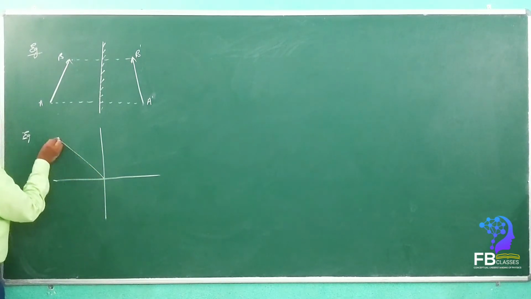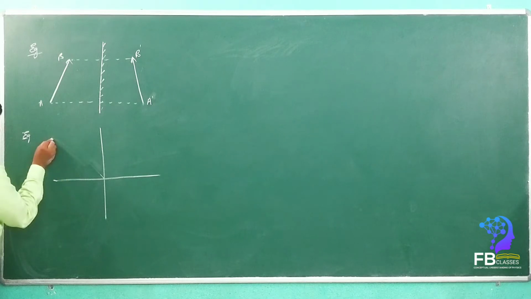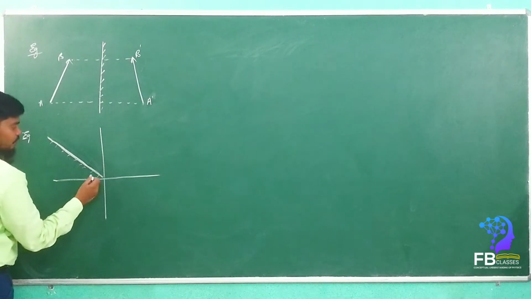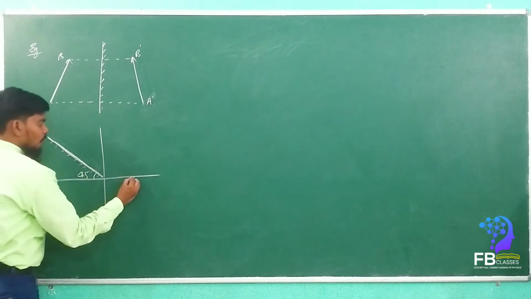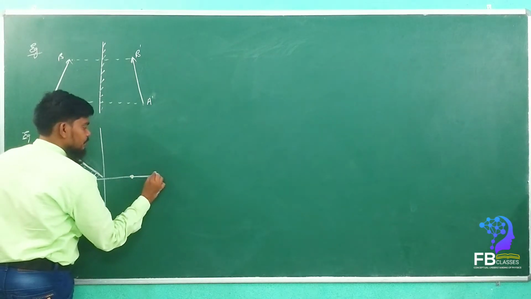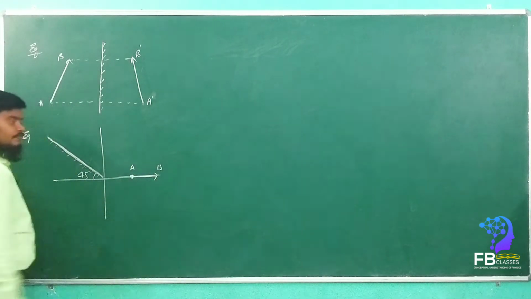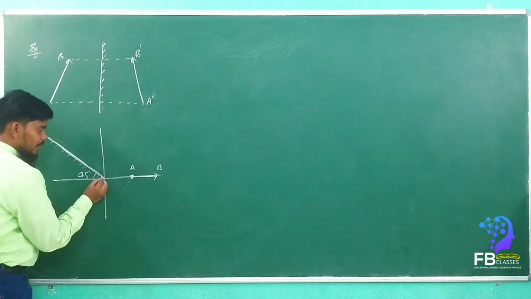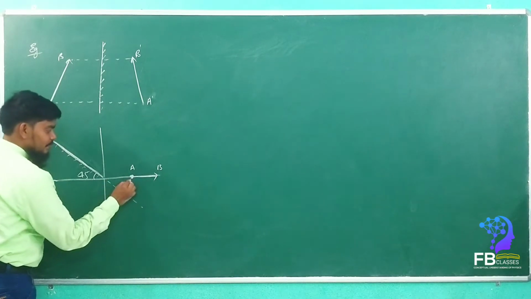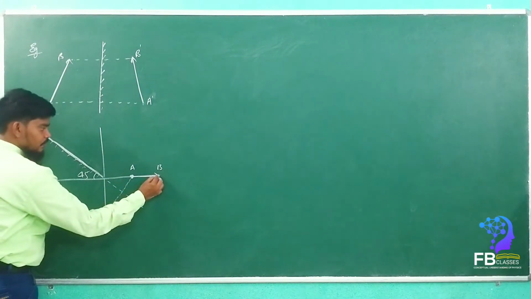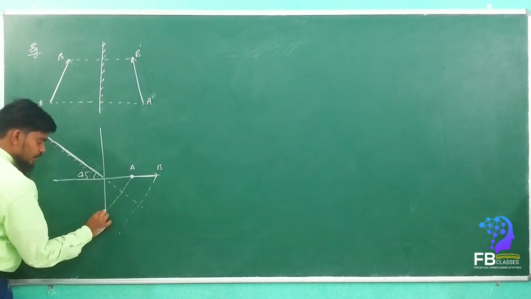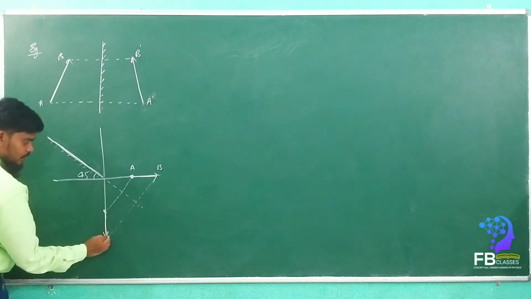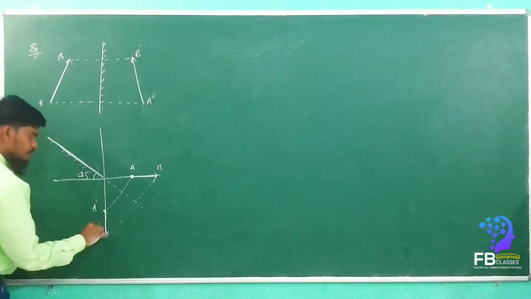If we take another example, see here. So this is a mirror. Let's consider this is a mirror which is at 45 degrees. Now the object is placed here. This is the object A, B. Now how will the image form? See what I said, we have to draw the perpendicular line. If the mirror is not there, extend the mirror. See here, we have to draw another line here. See, here the image is formed. Are you getting my point? Yes or no? See here, A dash, B dash.